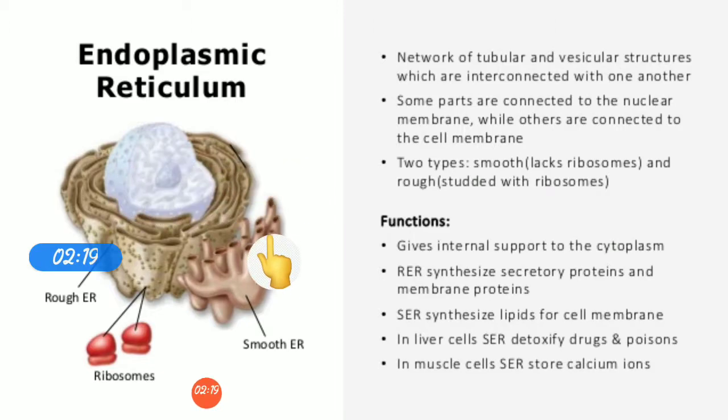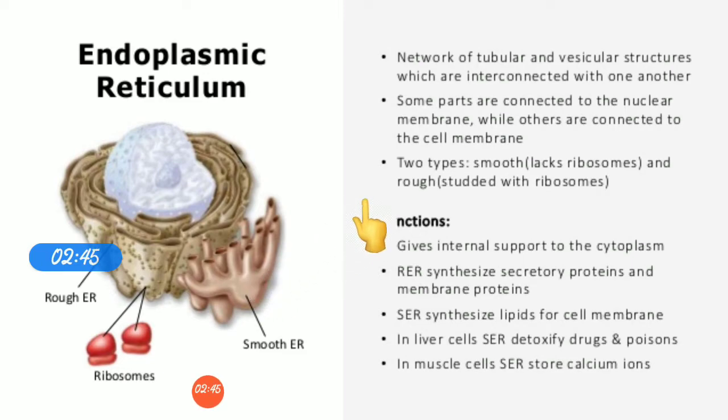They have one more function, that is they synthesize proteins and lipids required by the cell. So these are the two functions of endoplasmic reticulum: first, transportation of material between cell and nucleus, and second, synthesis of proteins and lipids.